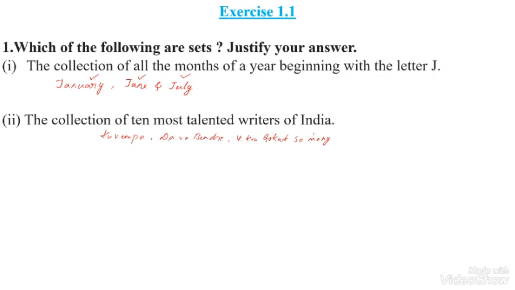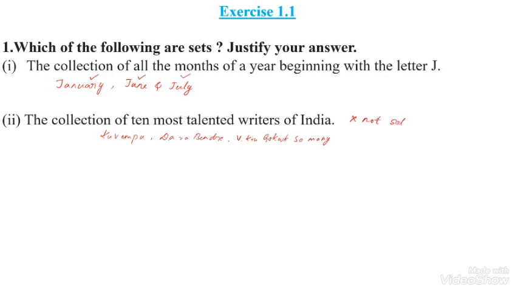I can collect any 10, but my cousin may not say the same ones. He can speak about other than these 10 or other than these writers. So the collection of 10 most talented writers of India is not well defined because everyone's perspective is different. From their knowledge, they can name 10 writers of their own only. That means it is not well defined. That's why it is not a set. The second one is not a set.